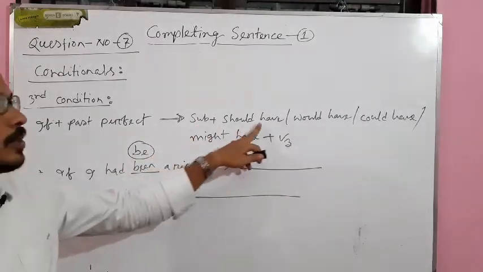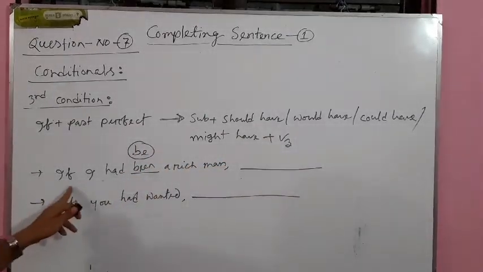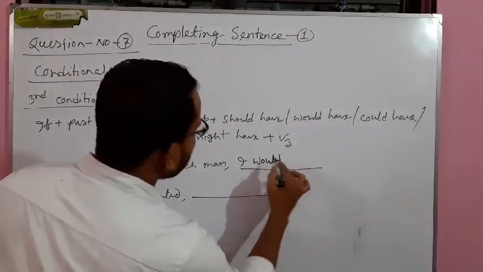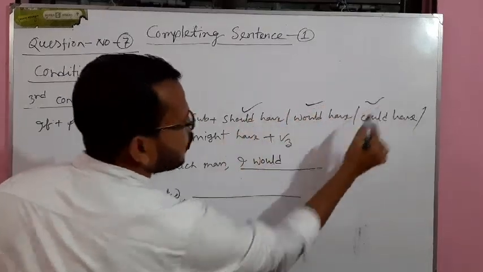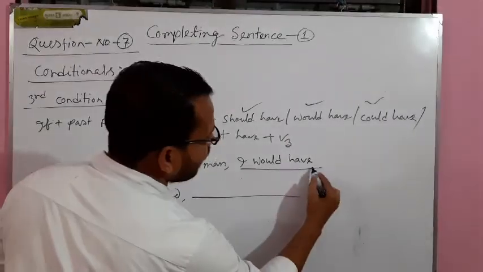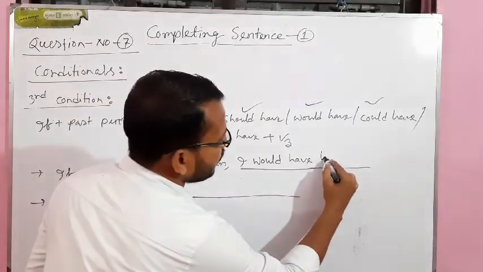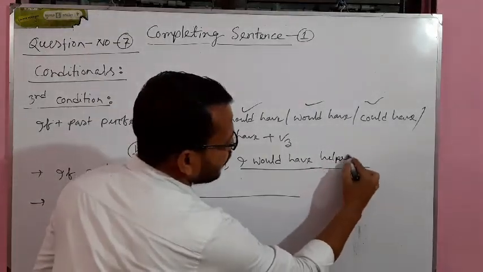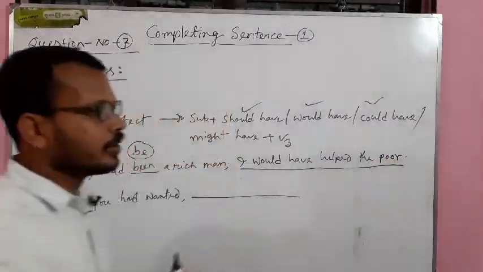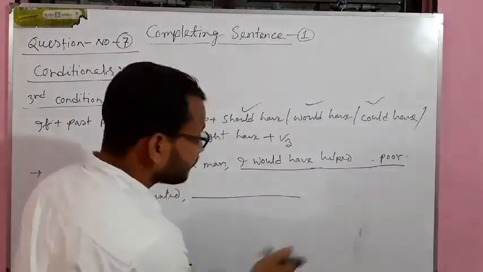What is the rule? Subject plus should have, would have, could have, might have, and the past participle form of the main verb. So if I had been a rich man, I would have, any one of them, no problem. You can choose any one of the four. I would have, then the past participle form of a verb. I would have helped the poor.